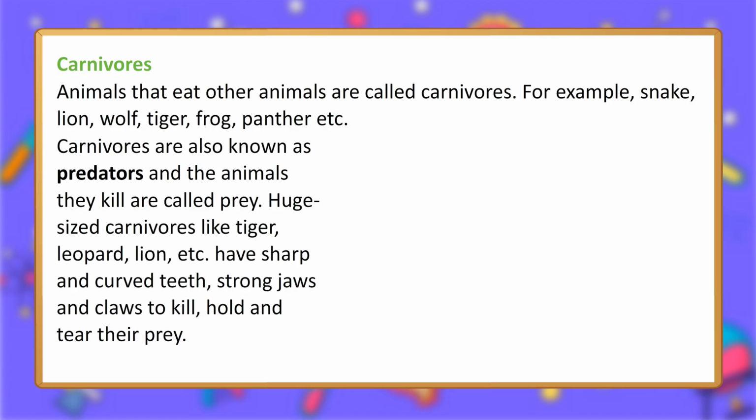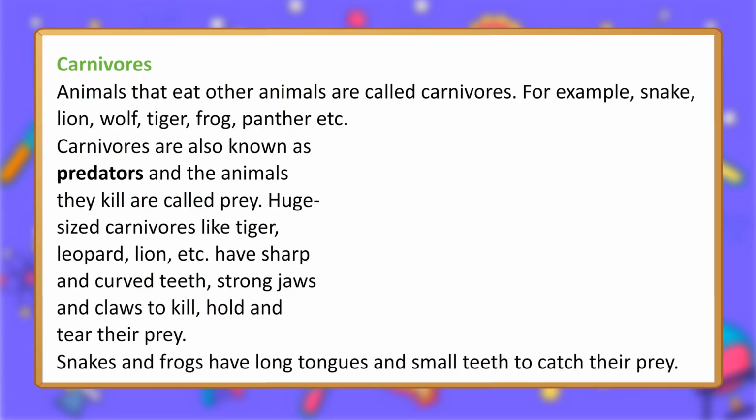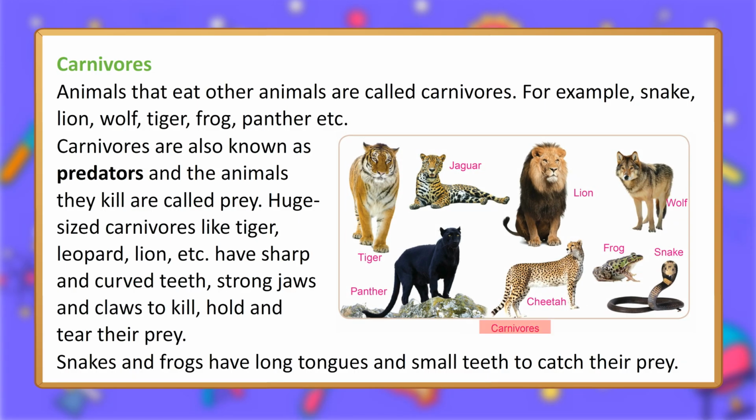Huge-sized carnivores like tiger, leopard, lion, etc. have sharp and curved teeth, strong jaws and claws to kill, hold and tear their prey. Snakes and frogs have long tongues and small teeth to catch their prey. Carnivores: jaguar, lion, wolf, tiger, cheetah, frog, snake, panther.